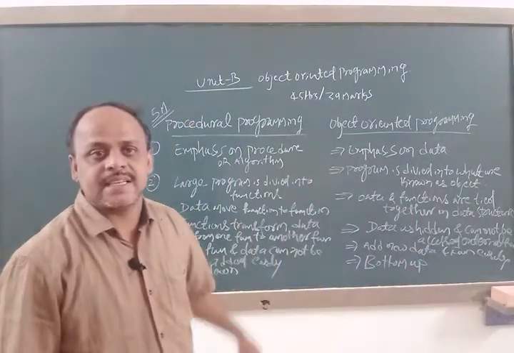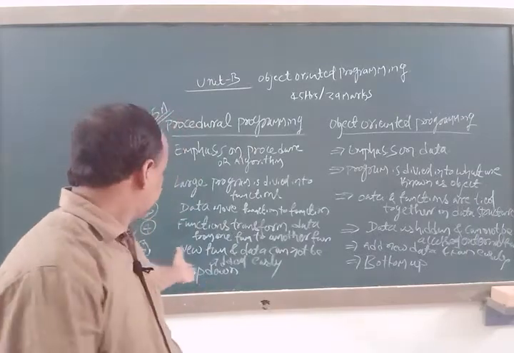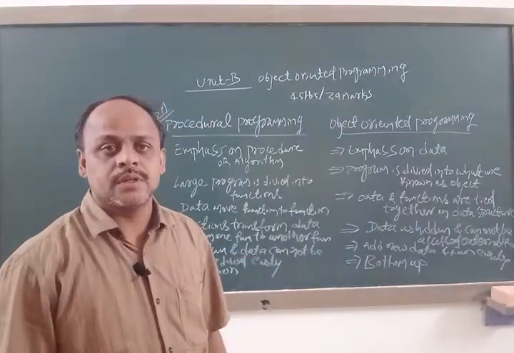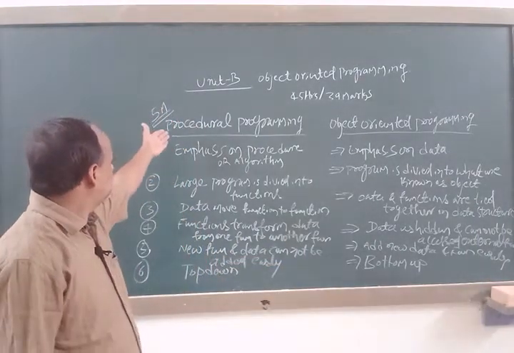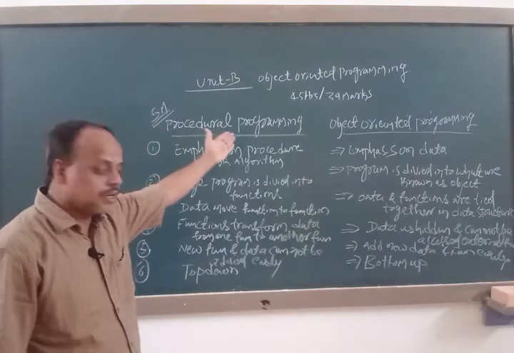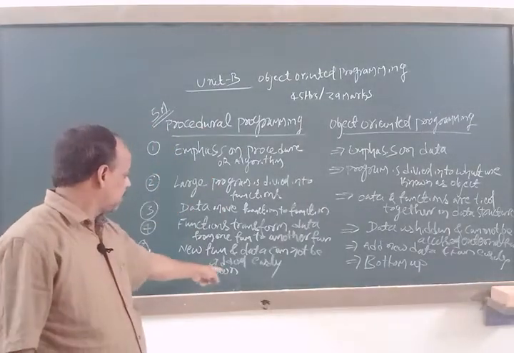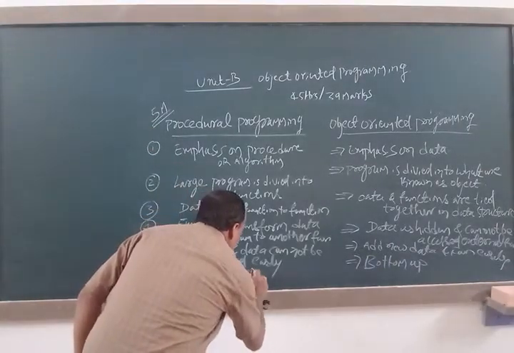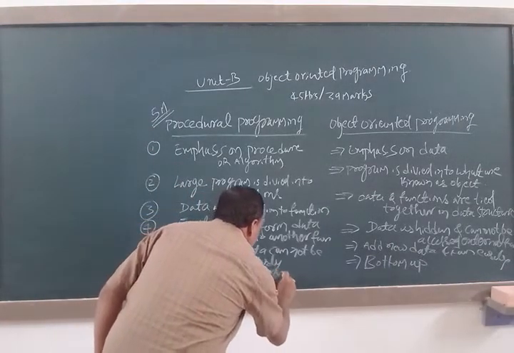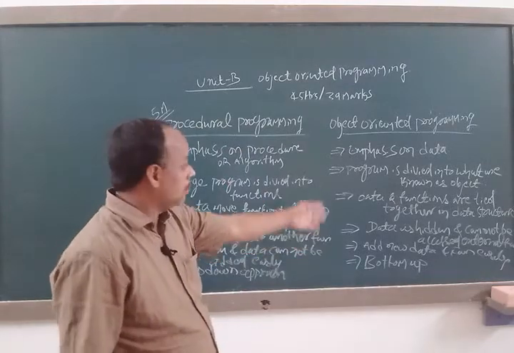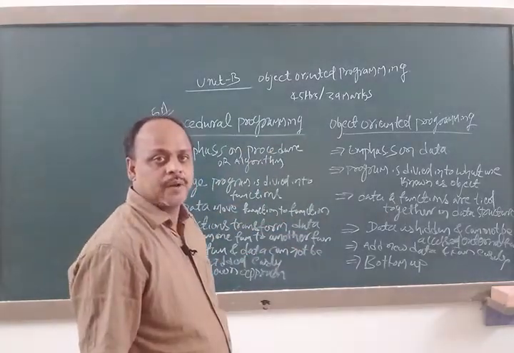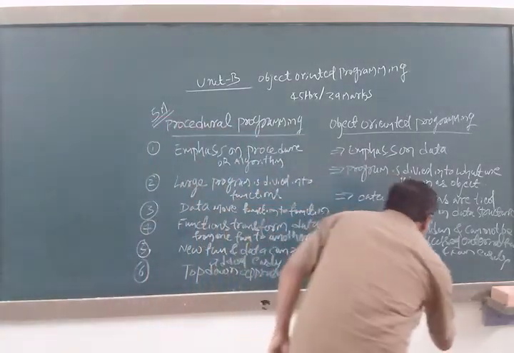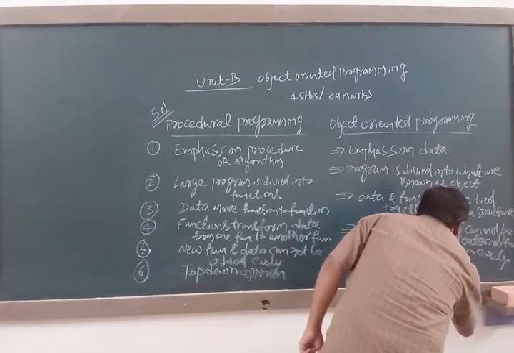We discussed it last year, right? Top down approach, bottom up approach. So here we learn that procedural programming follows the top down approach, whereas object oriented programming follows the bottom up approach.